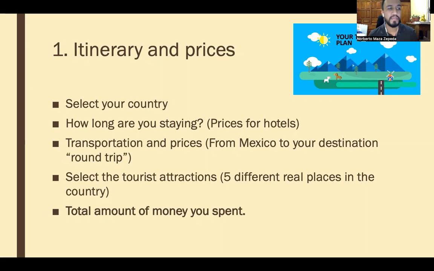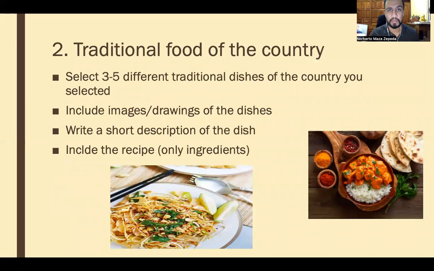In that country, we have to select 5 different tourist attractions. In this case, you put 5 real places. At the end of this activity, you have to give me the total amount of money you spent. It can be in pesos, it can be in dollars, or it can be in euros. So it's very important to know the currency that we are using.